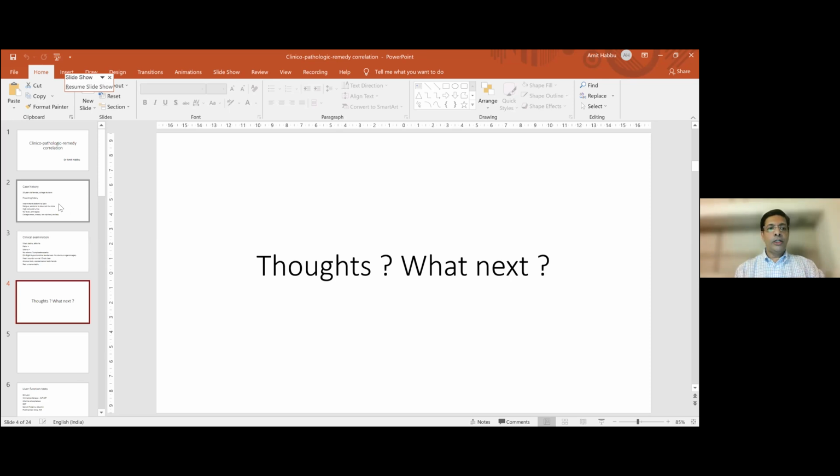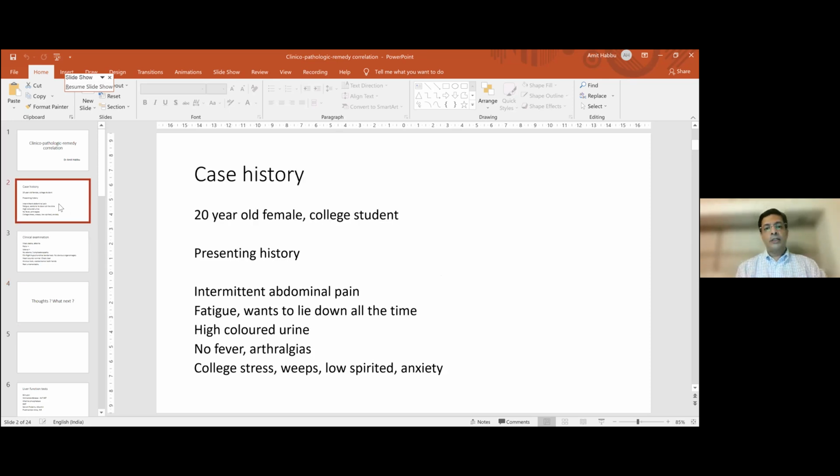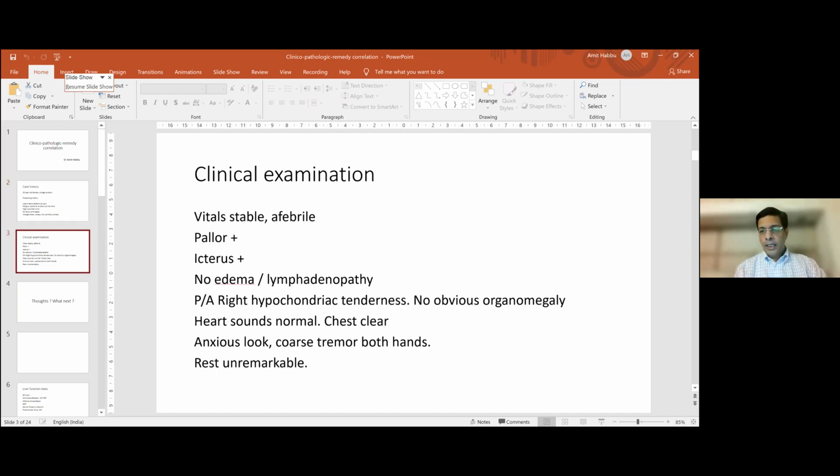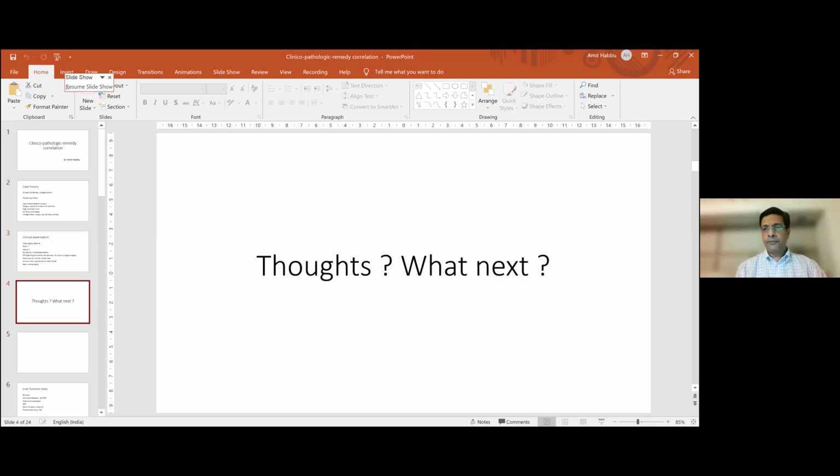So any other thoughts? You have a 20-year-old, I'm going through the history again: intermittent abdominal pain, but not the kind of pain that resulted in the admission, with fatigue, wants to lie down all the time, high colored urine. Clinical examination confirms icterus, patient is pale, nothing much else, very obvious. So we are looking to do a biochemical workup.